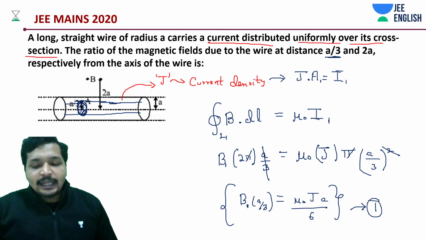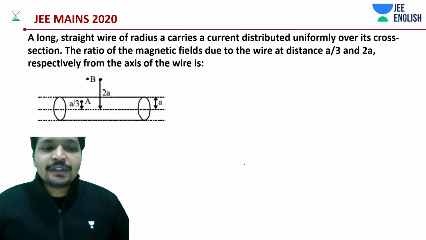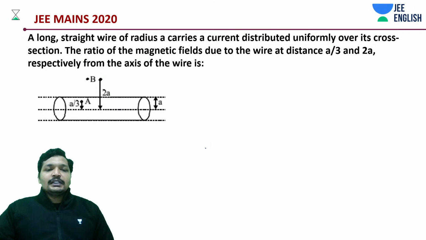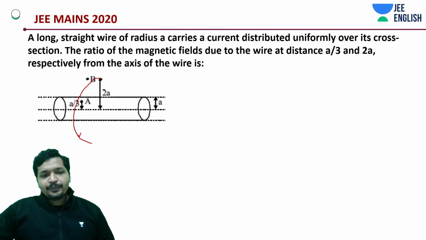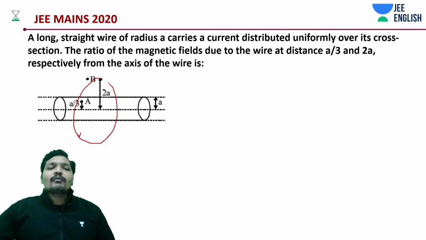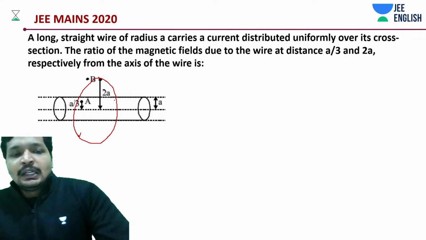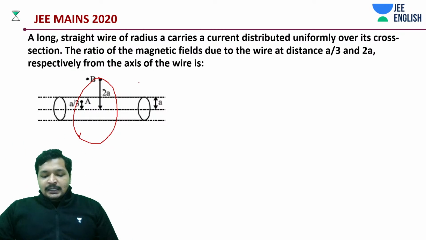Next, where are we supposed to find the field? In this case, the second case is at a distance 2A, right? Again, we are going to apply the same thing.